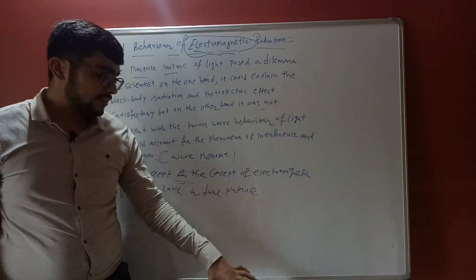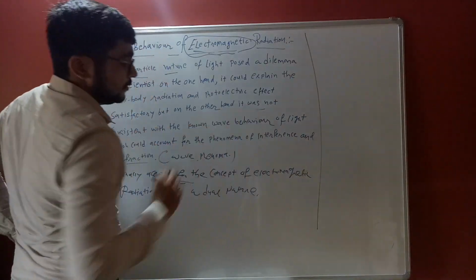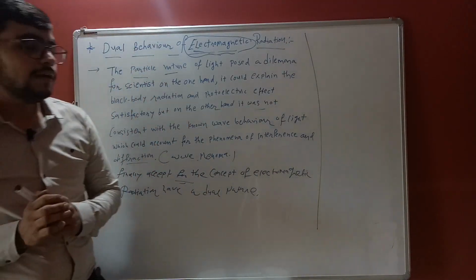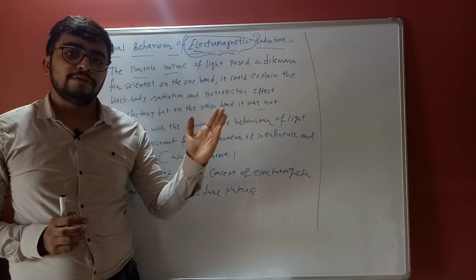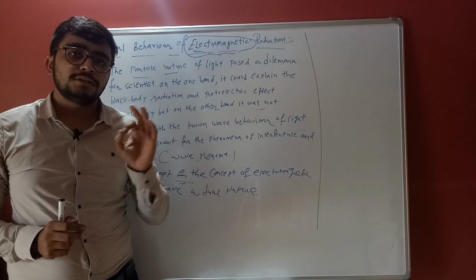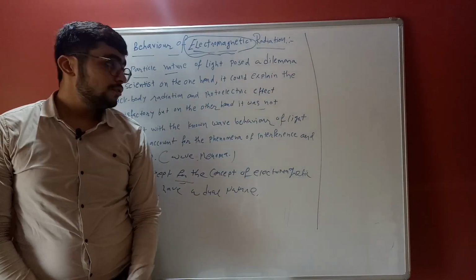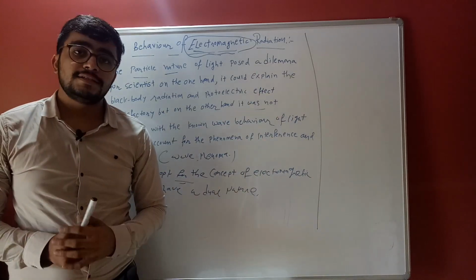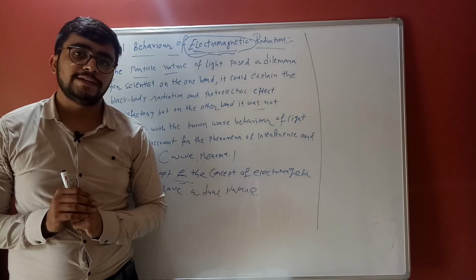Okay, the next section of our concept is the third point. The third point is atomic spectra, line spectra, the quantized manner measured by Albert Einstein. So the quantized manner is discussed in the third topic, atomic spectra or line spectra.